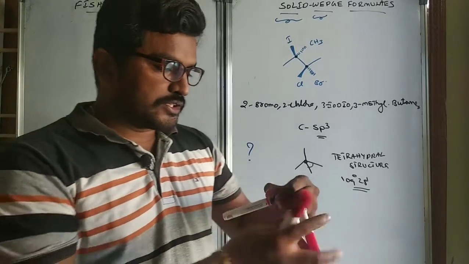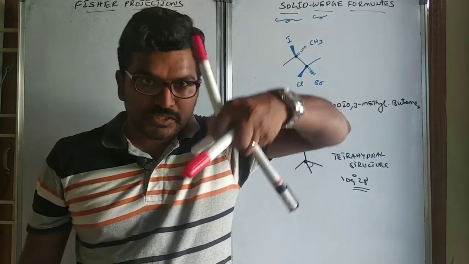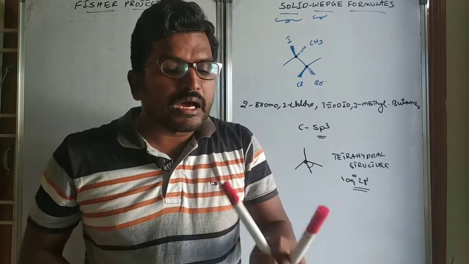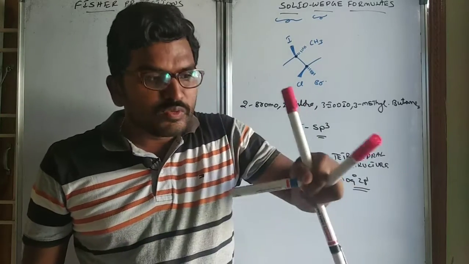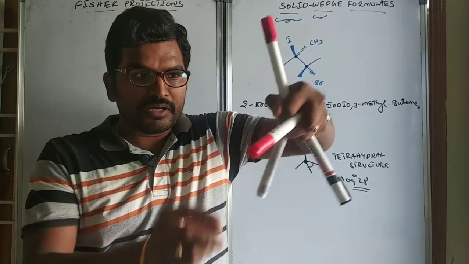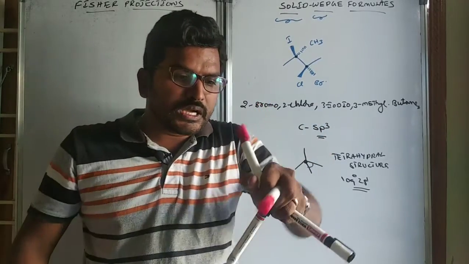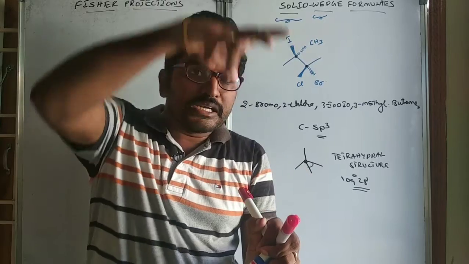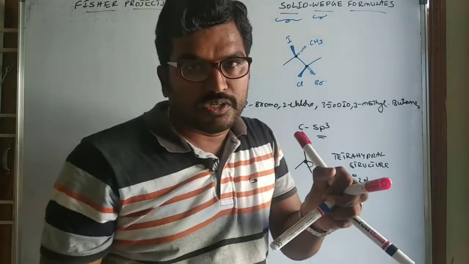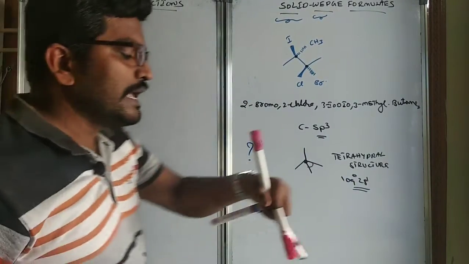So this is the tetrahedral structure, and you are viewing the compound like this. These two are towards the viewer, and when you view from the top, these two will be away from the viewer. So in Fischer projection, two will be towards the viewer and two away from the viewer.